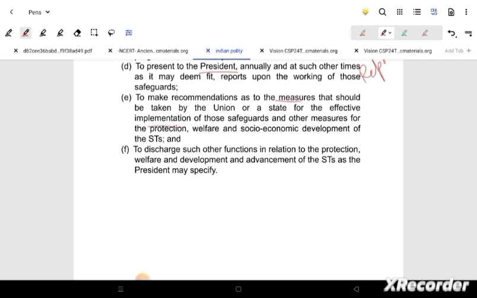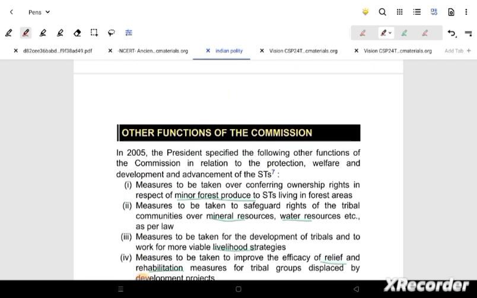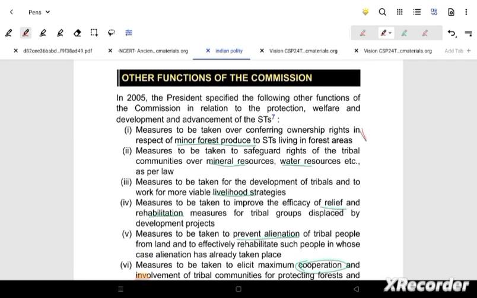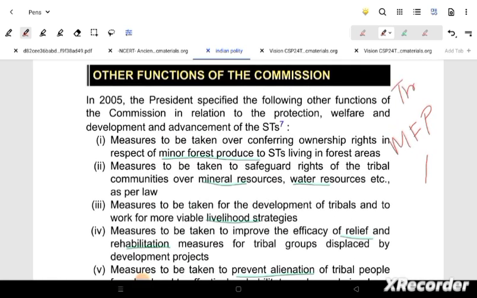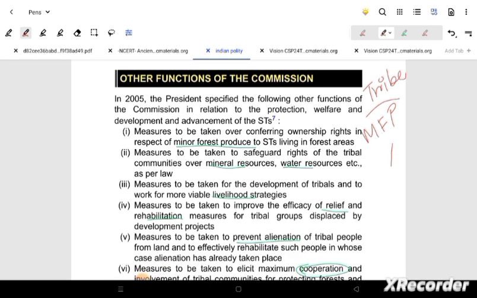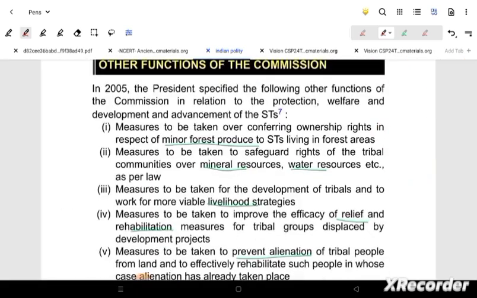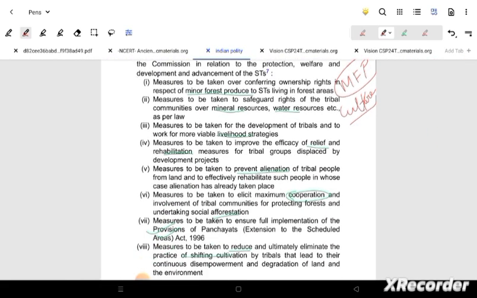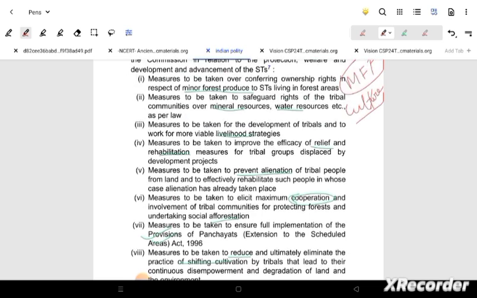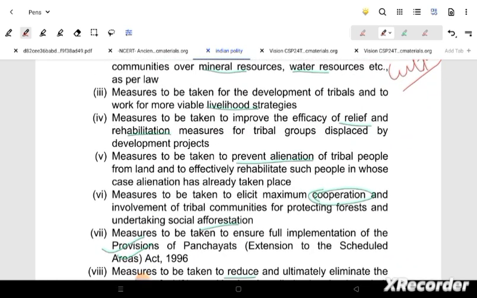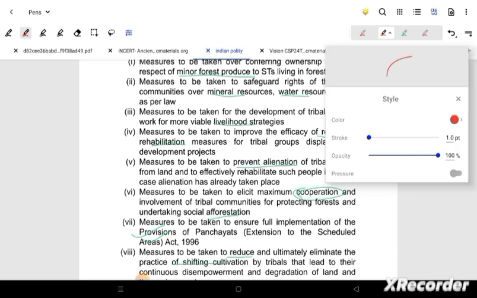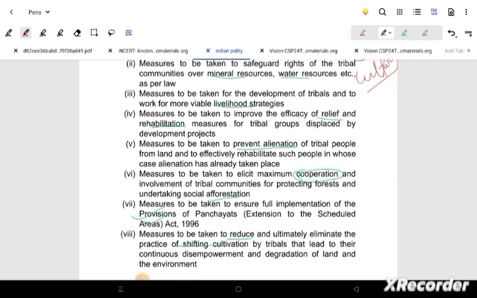Everything, measures, whatever is needed to uplift these tribal classes is also said. Other functions are very important, which the tribal ministry looks into. That is minor forest produce, their livelihood. That is very important: how these tribes live. So that is where the minor forest produce will come in. Culture preservation is very important. They need a kind of area to live for their own. So that's why culture preservation, mineral resources, their own kind of water to be preserved, then relief, rehabilitation if needed, preventing the alienation,